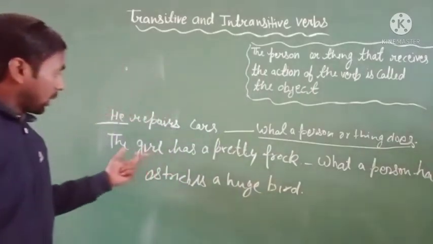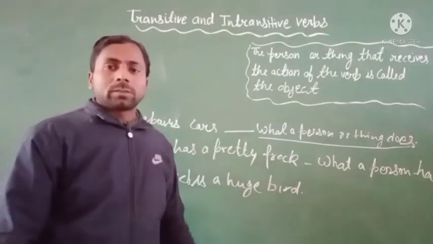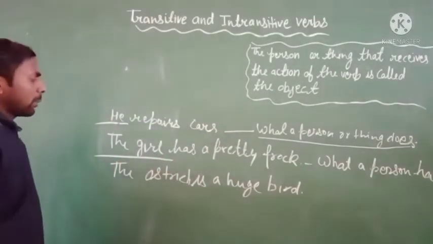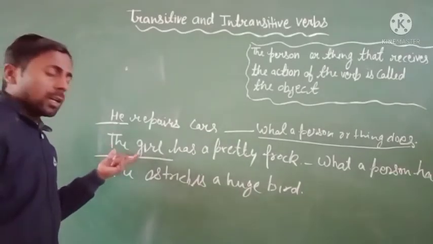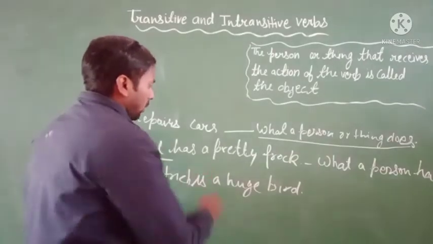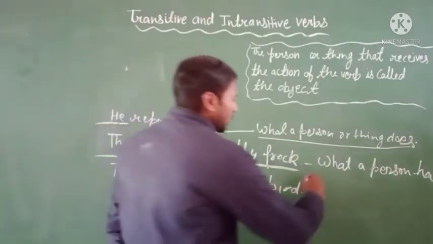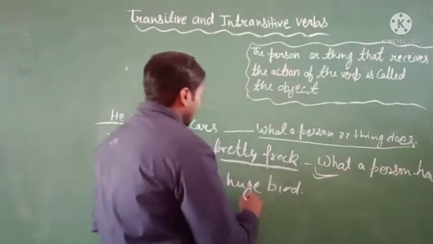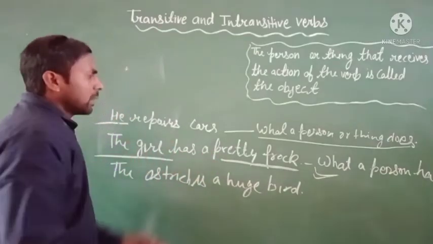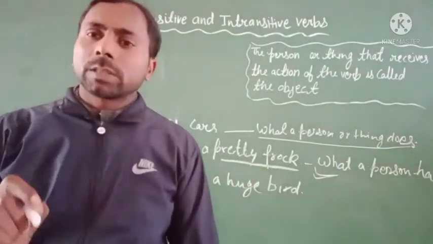Clear? Then see the second sentence. The girl has a pretty frock. You can see here the person is a girl. The girl is a person, and this person has a pretty frock. So the second sentence is the girl has a pretty frock, and in this sentence the verb tells us what a person has.